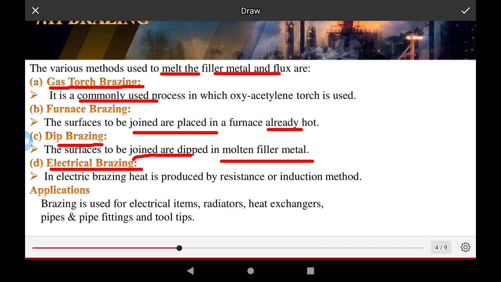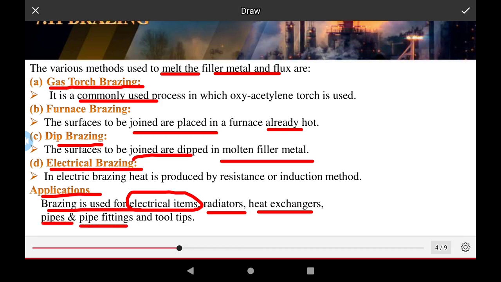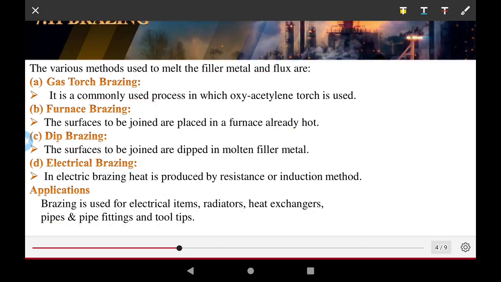Brazing is used for electrical items, electrical equipment making, radiators, heat exchangers, pipes and pipe fittings, tool tips, and building applications.